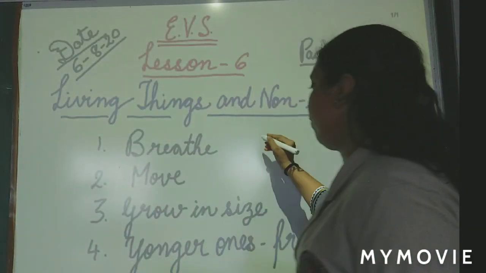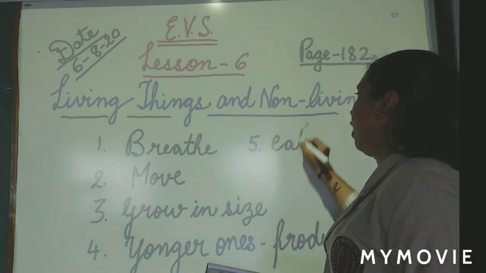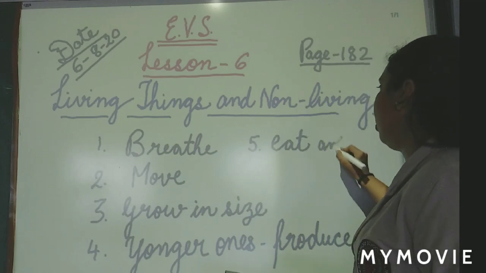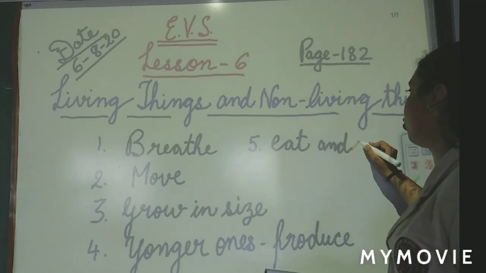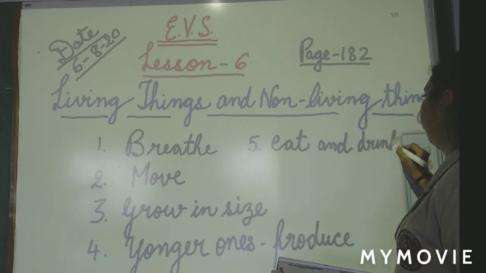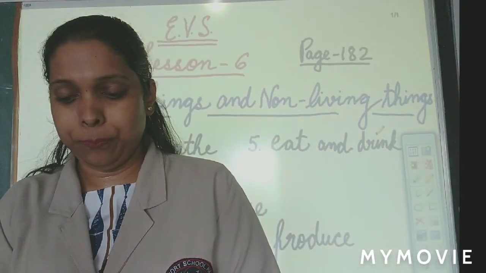So, next point, fifth point, is: living things, they eat. And what do they do? They drink also. We drink also, right? Yes. We drink water, juices. Okay. So, now let's read further.